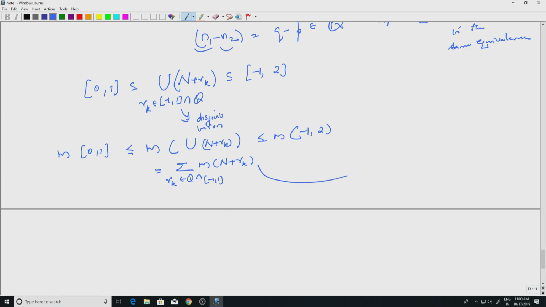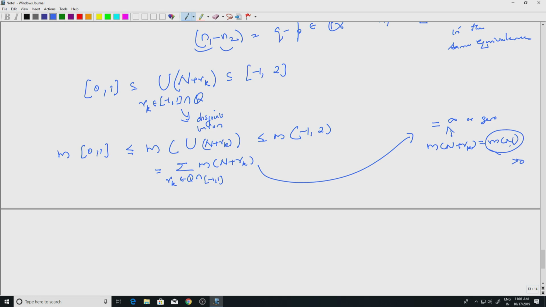But what would this be? This will be infinity or 0, because m of N plus rk is the same as m of N. This is the translation invariance of the Lebesgue measure. So if this is positive, then I will get infinity, and if it is 0, I am getting 0.